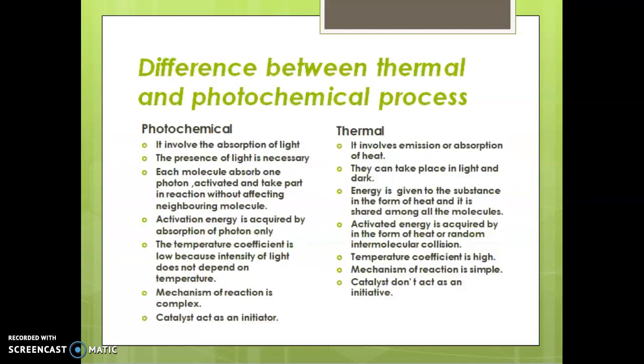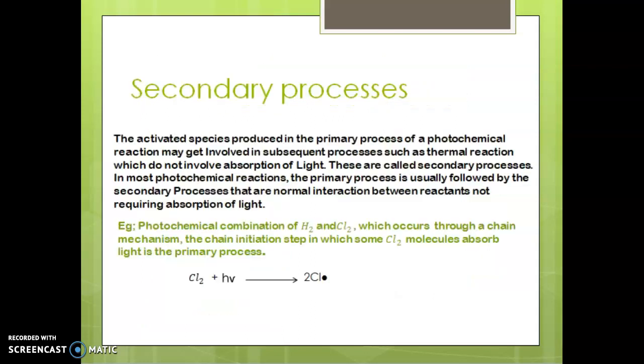But the second process, the secondary process, does not involve the absorption of light; it is a normal interaction between reactants not requiring absorption of light.